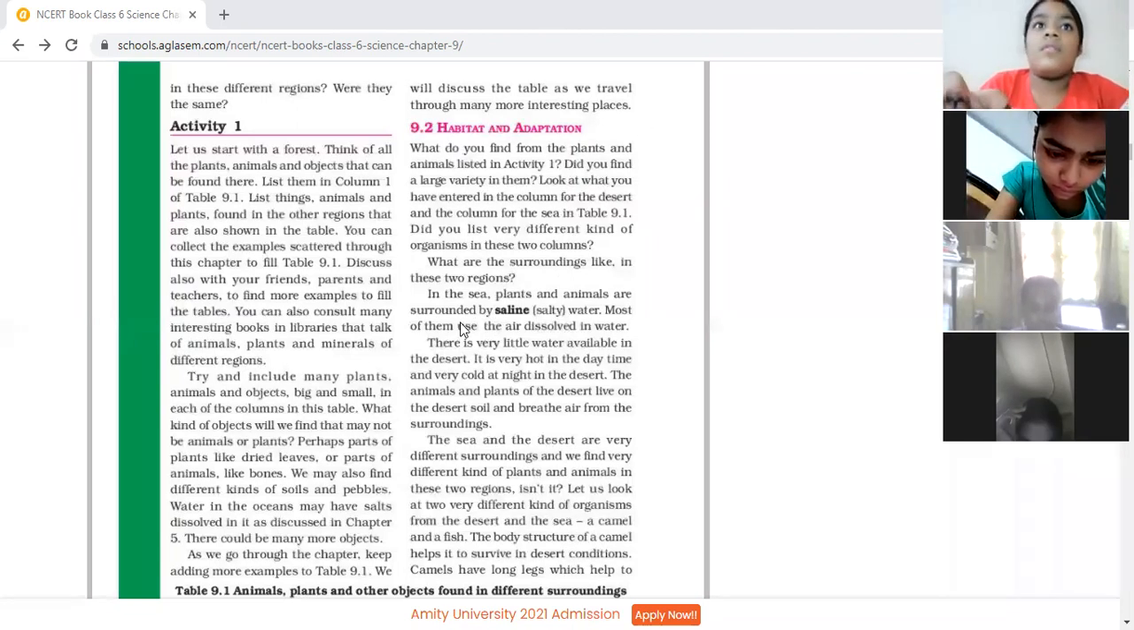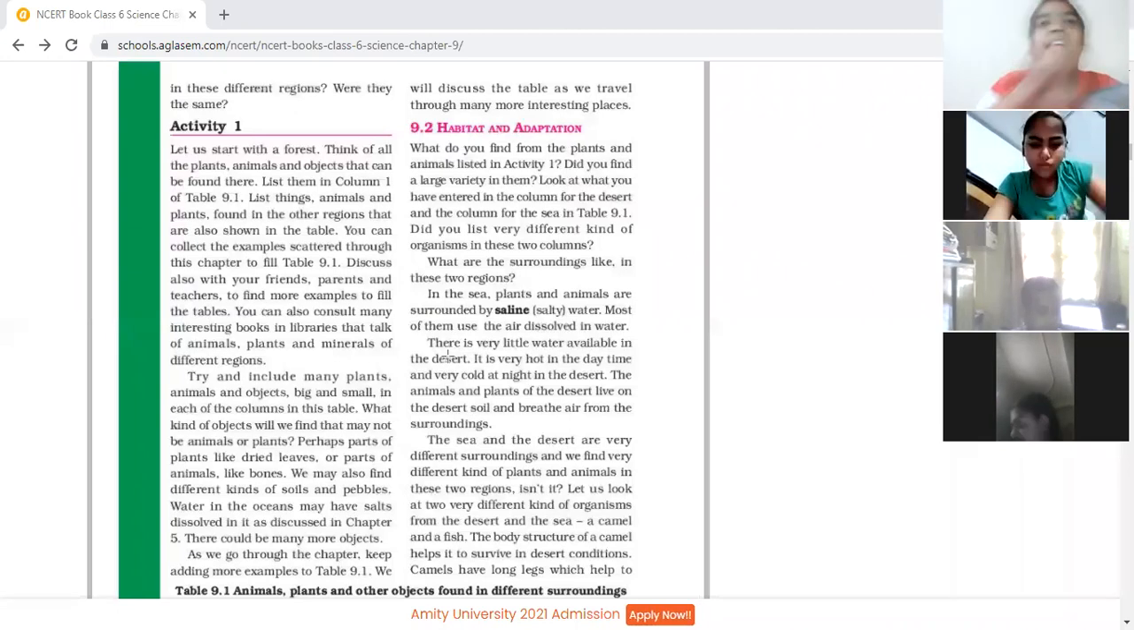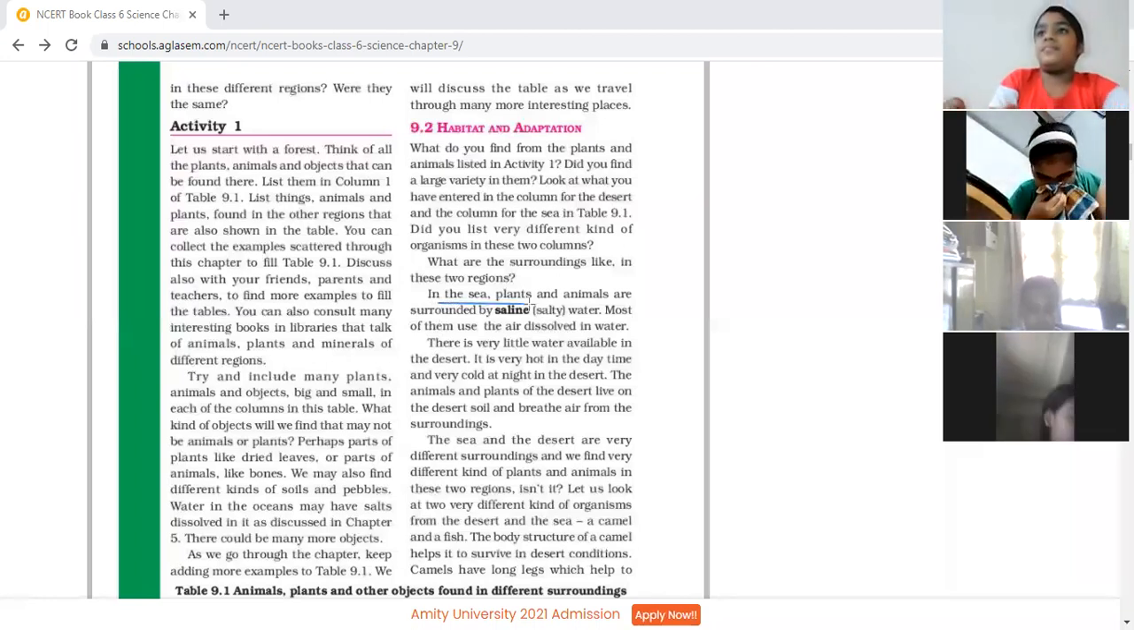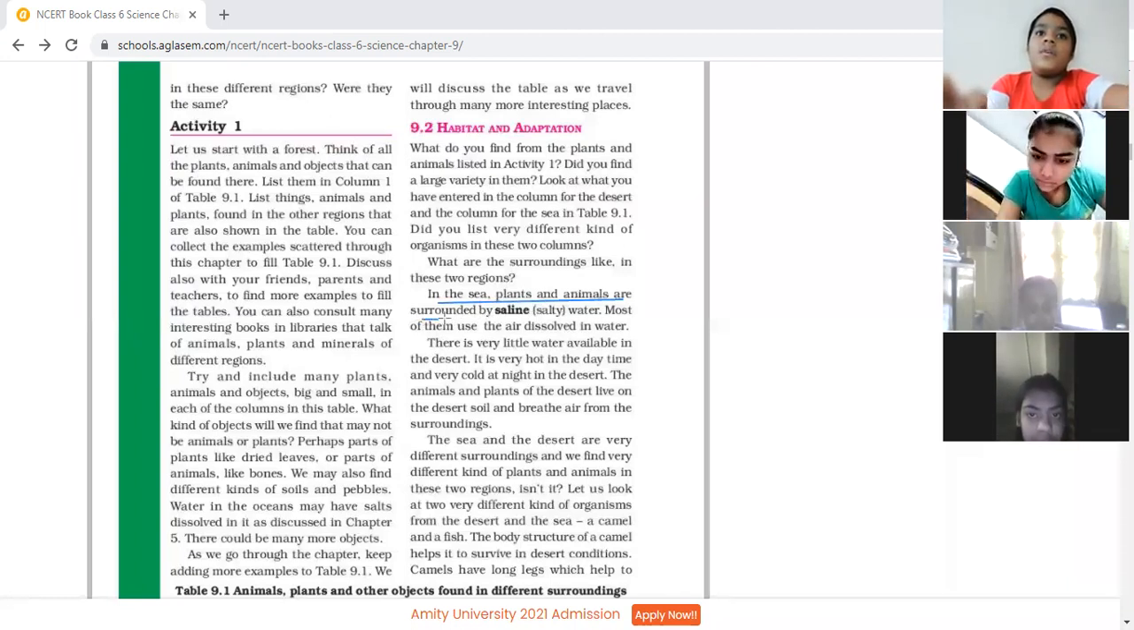In the sea, plants and animals are surrounded by saline salty water. Most of them use the air dissolved in water. There is very little water available in the desert. It is very hot in the daytime and very cold at night in the desert. The animals and plants of the desert live on the desert soil and breathe air from the surroundings. The sea and the desert are very different surroundings, and we find very different kinds of plants and animals in these two regions, isn't it?